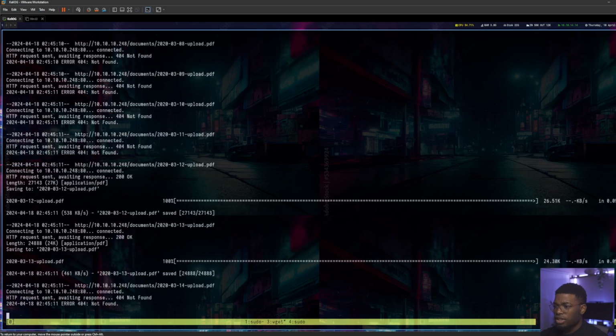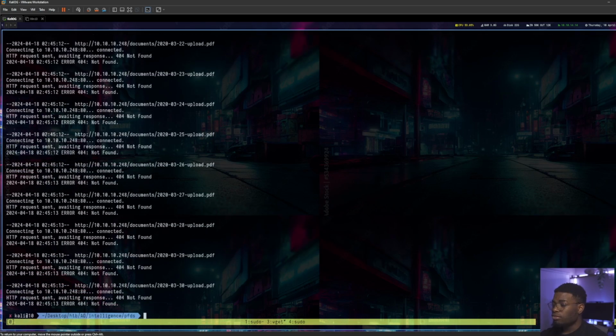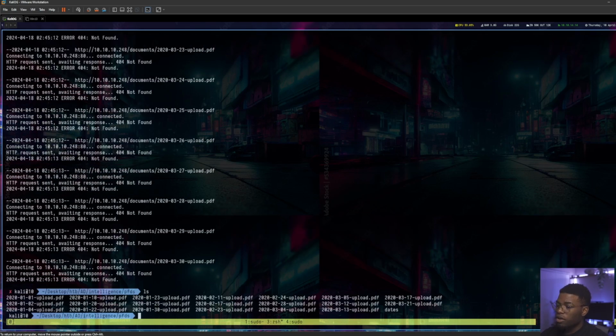But once we are done, we can feed that and specify the name we want to feed into this while loop. What this is going to do is go through each line in the dates file and download the PDF. While this is running, as you can see, some PDFs exist, some do not. It doesn't matter. What we want are the actual PDFs that exist, and then we can go through them one by one. As you can see, we've downloaded a bunch of PDFs.